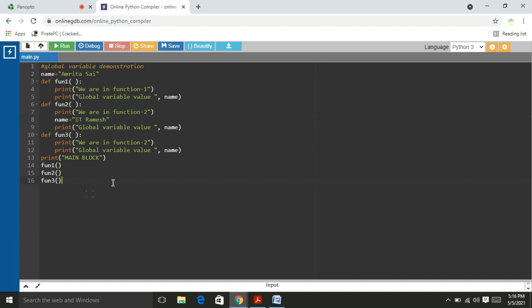Now I am printing the global variable name. Even when I write the global variable name, the name is printed here, IT Ramesh. Then function 2 is called. So I make the modifications in function 2. Please observe carefully.